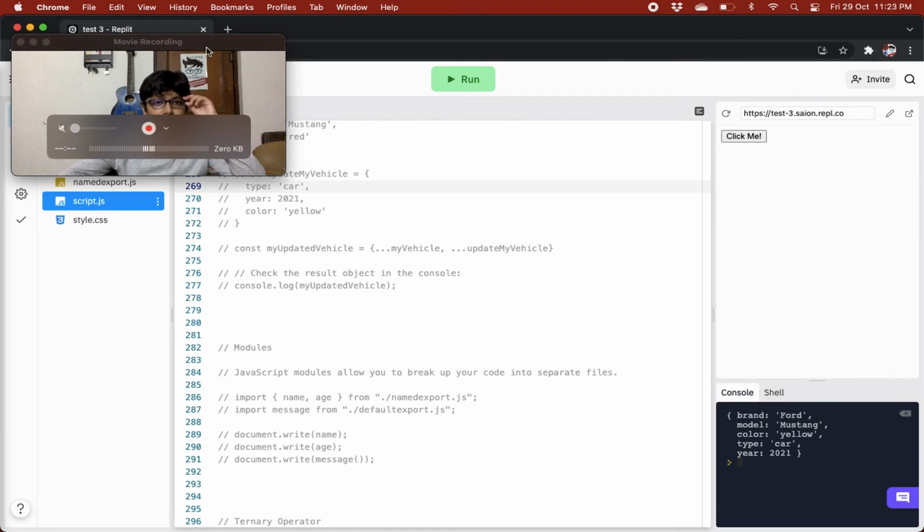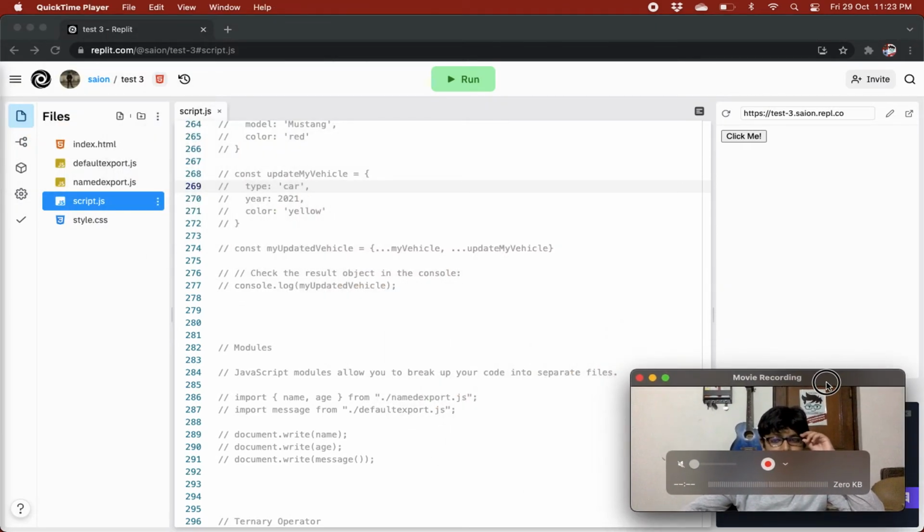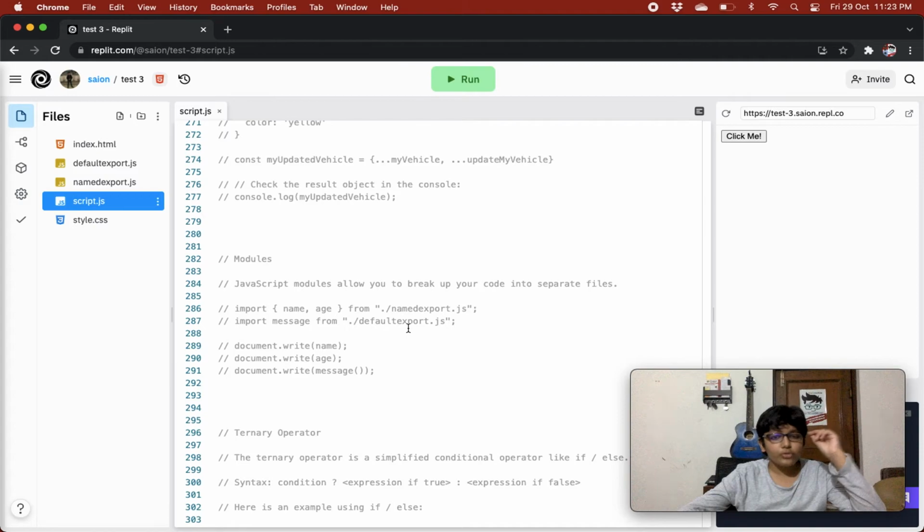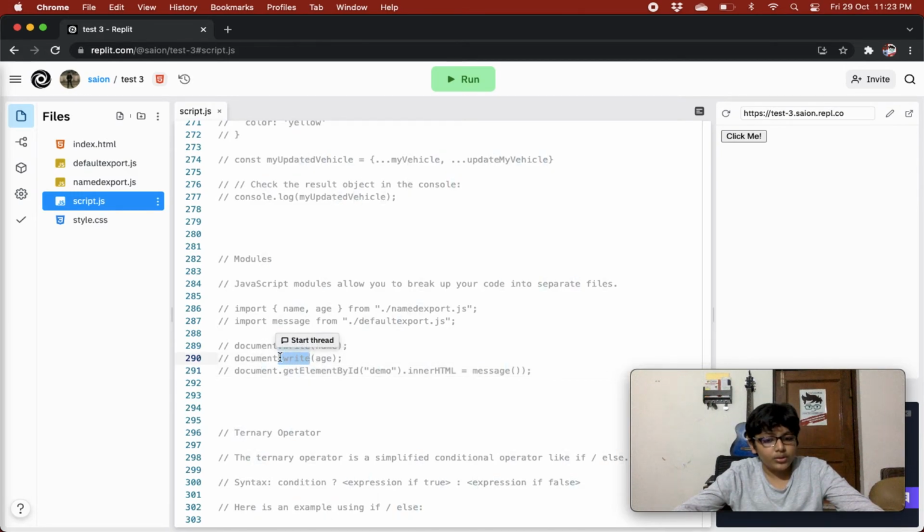Now we move on to modules, right? JavaScript modules allow you to break up your code into separate files. So over here we'll just correct this and then go to our separate files. In this section we'll learn about the export statements.